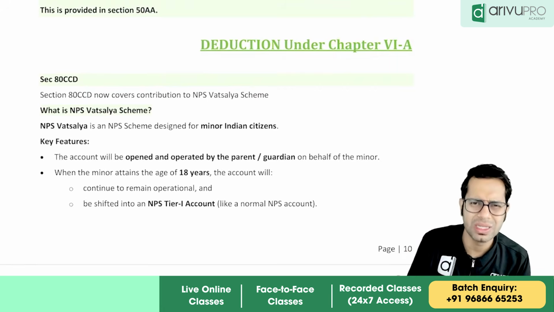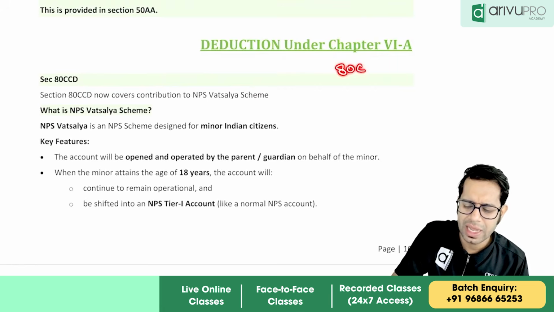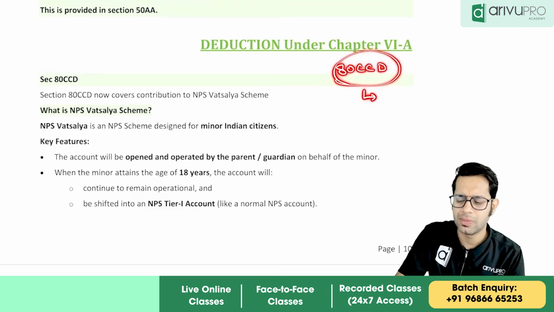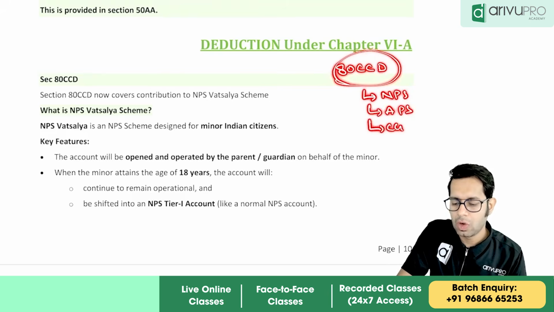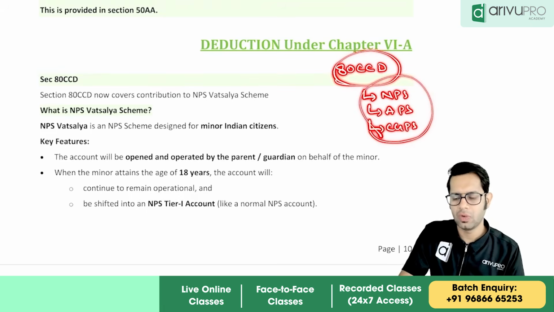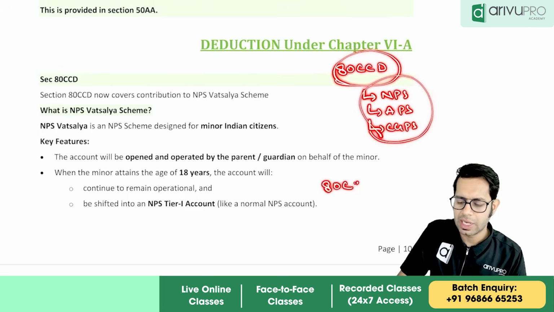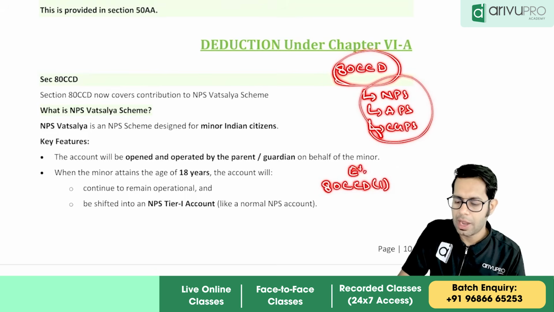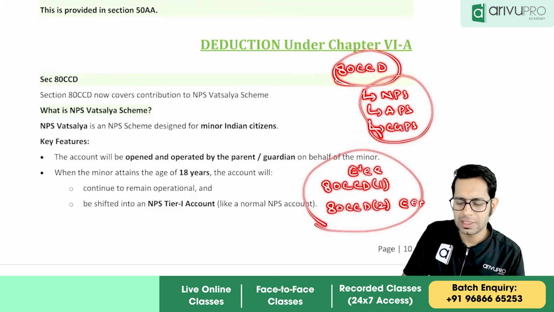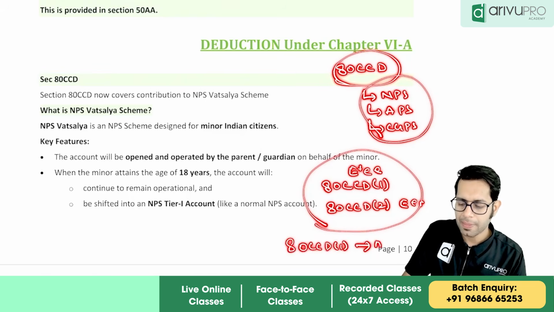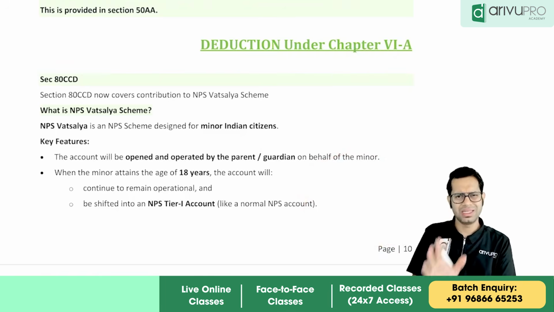Only one small point is there. You remember there was a section called section 80CCD, which talks about the National Pension Scheme, Atal Pension Yojana or Central Government Pension Scheme. So if you invest money over here, you will get deduction under section 80CCD(1) if you are a salaried employee for the employee's contribution, and you will get a deduction under section 80CCD(2) for the employer's contribution. Something like this we have discussed, and you will also get a deduction under section 80CCD(1) if you are not a salaried employee.